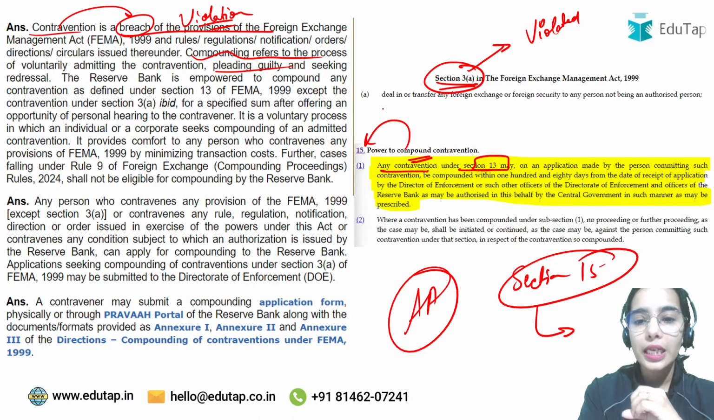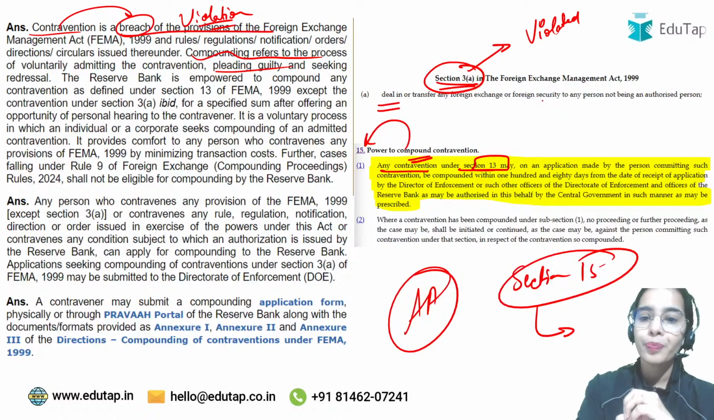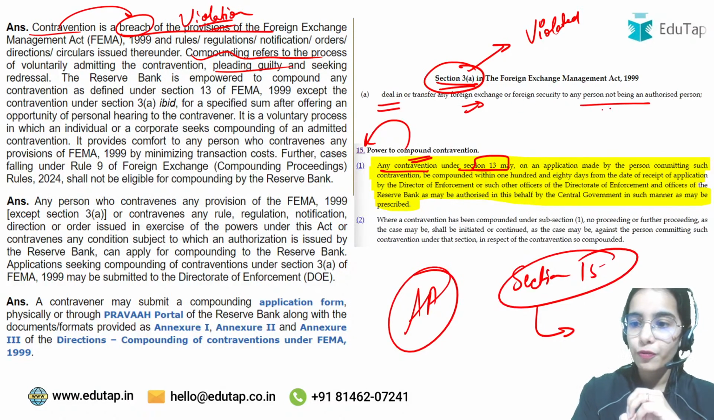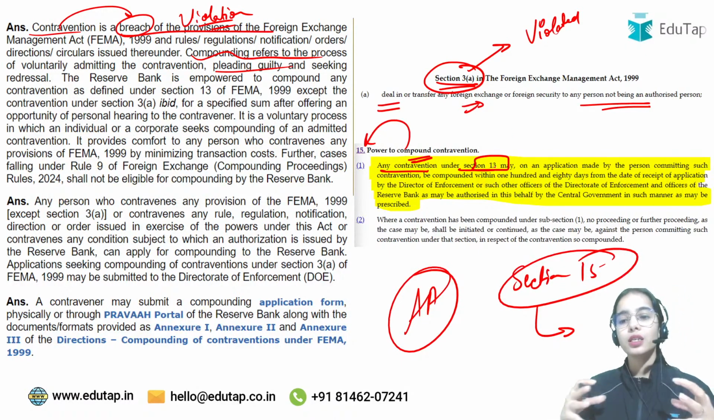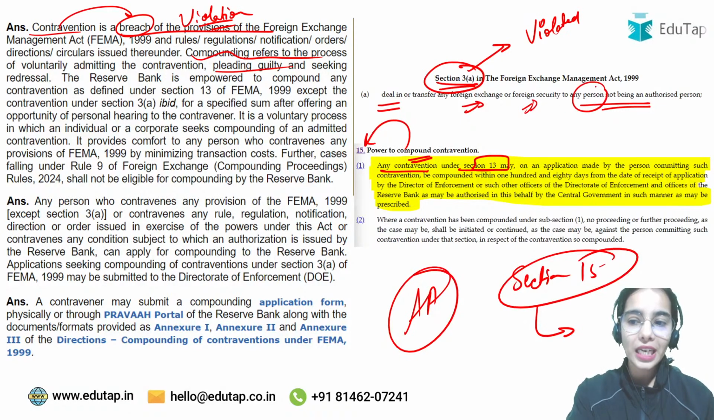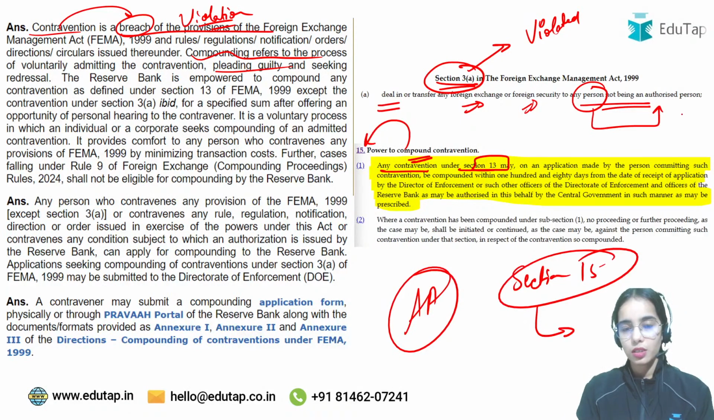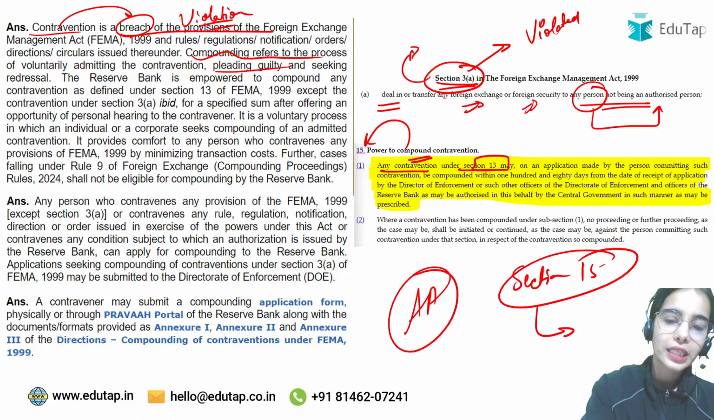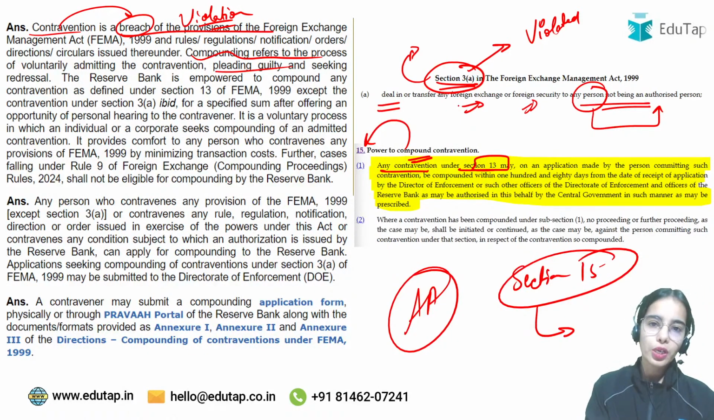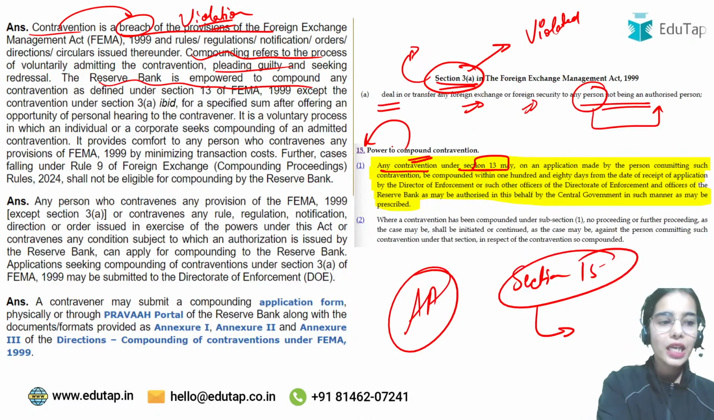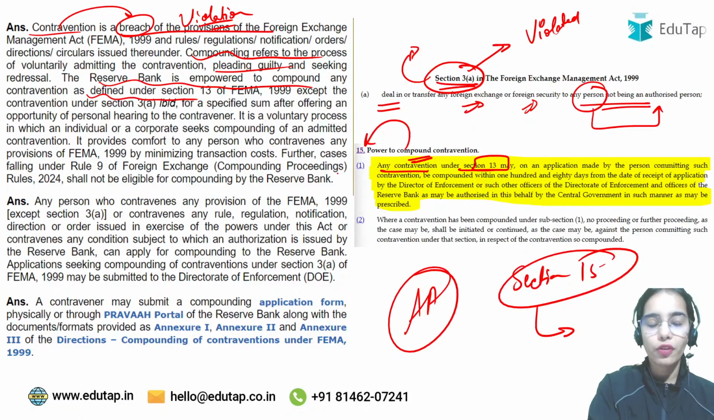Why is it so important? Section 3A states that if you are dealing in foreign exchange without being an authorized person, that means you are selling or buying or dealing in foreign exchange or foreign security with any person who is not an authorized person. That is wrong, because only authorized persons are able to do so, or they should be doing it. So if you are violating this rule, then you have to go through the adjudicating authority. There is no compounding process for this. So the Reserve Bank is empowered to compound any contravention as defined under section 13 of the FEMA regulation, except for the contravention under section 3A.